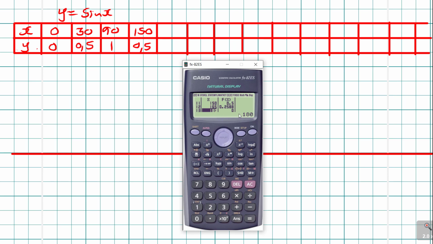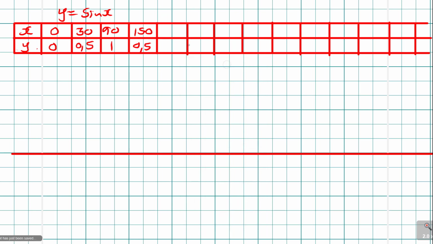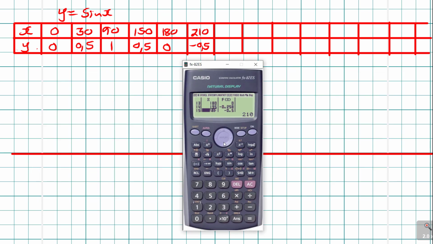165 we leave it. 180 is 0. I'll take that one. I leave 195. There is 210. So 180 is 0. 210 is negative 0.5. It's almost done. Then you come here, 225, you leave it, 240, you leave it, 255, you leave it, 270 is negative 1, and after 270, 300, you leave it, 315, you leave it.